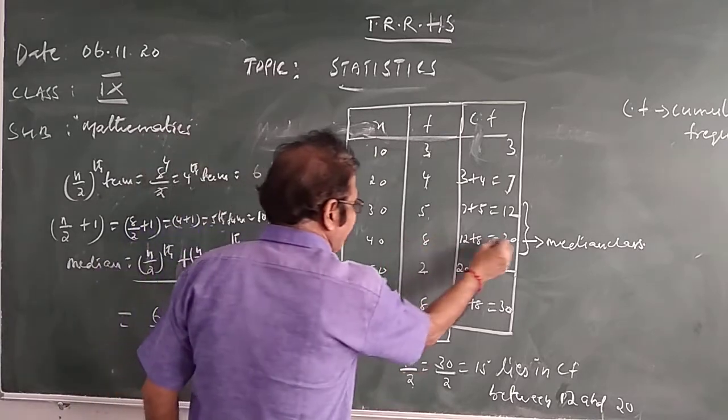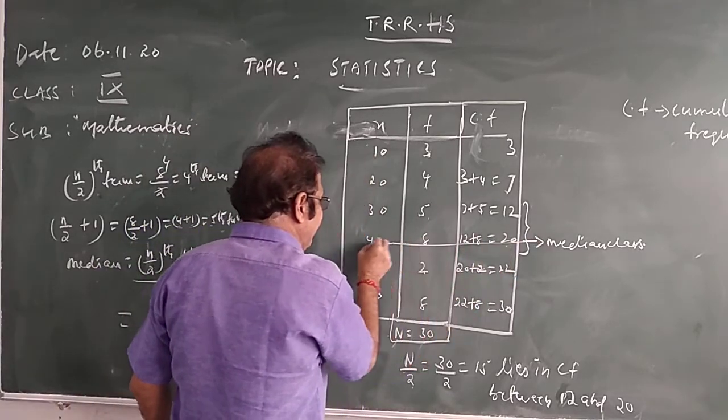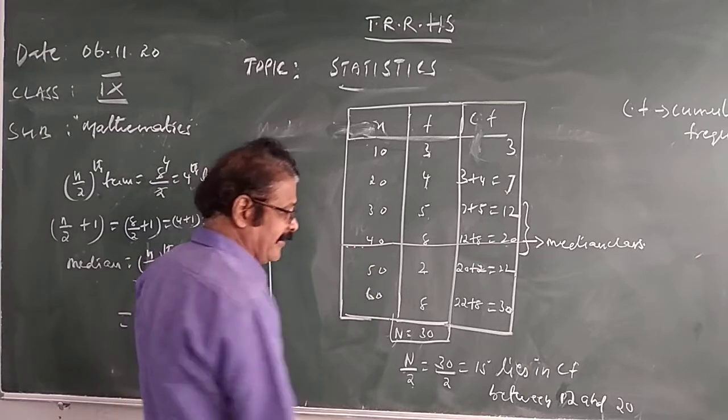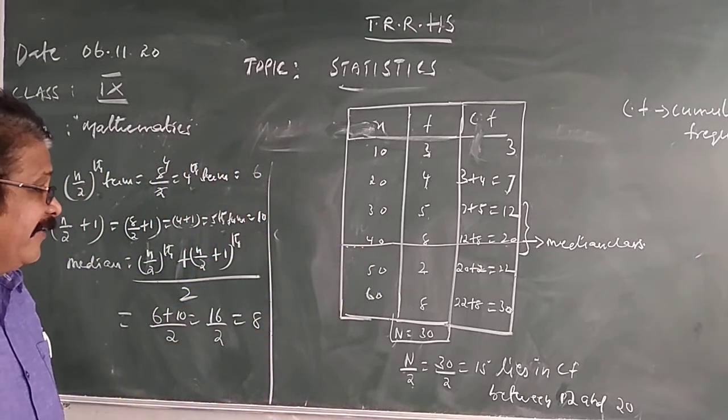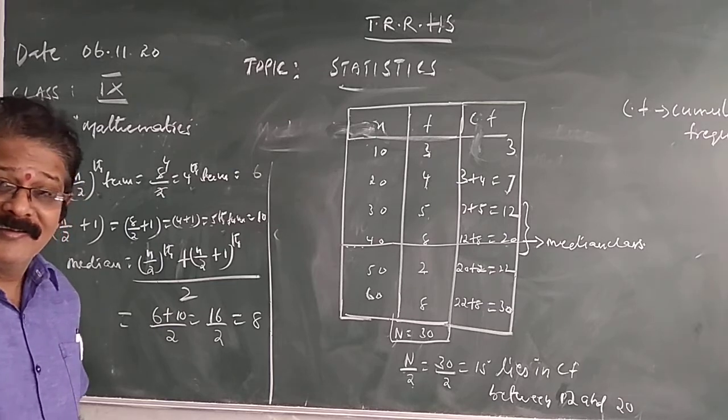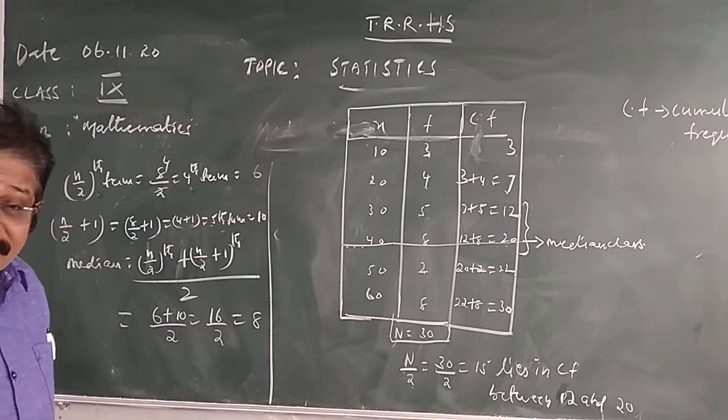The observation corresponding to median class will be the median. This will be the median. 40 is the median. Did you understand?